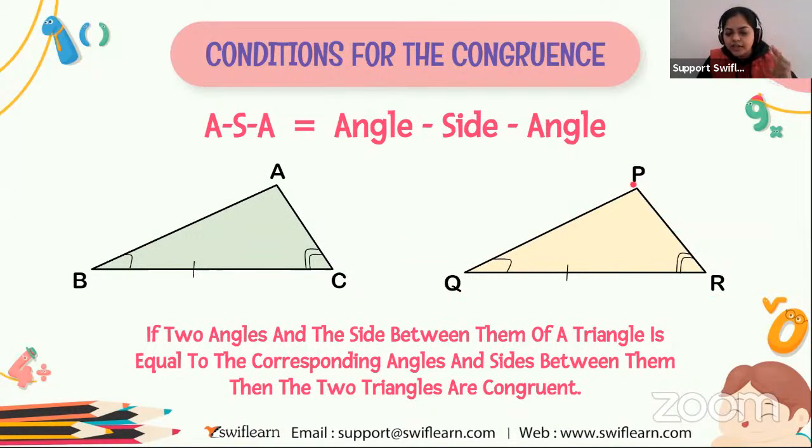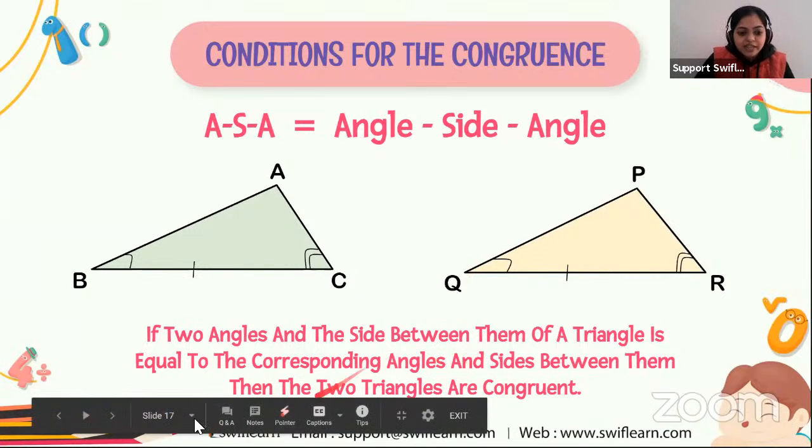So this is the third condition for the congruence rule. Got it, everyone? One angle, the side between them and the other angle, corresponding and equal to the corresponding angle, side and angle of the other triangle. If they are equal, then we can say these two triangles are congruent to each other. Yes, everyone?